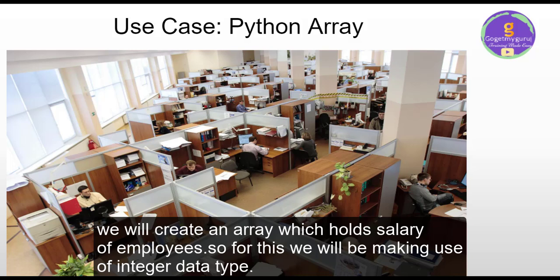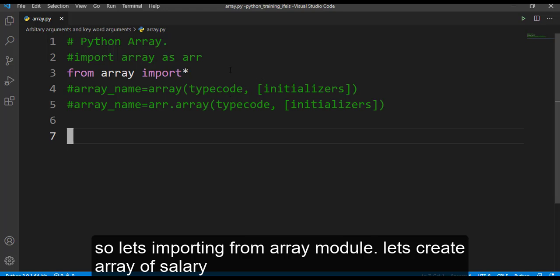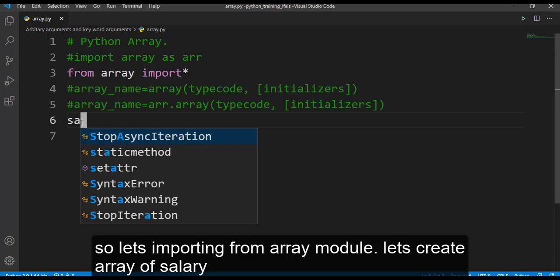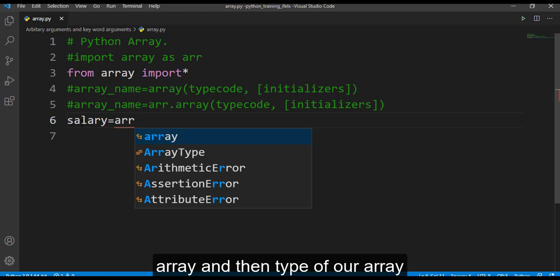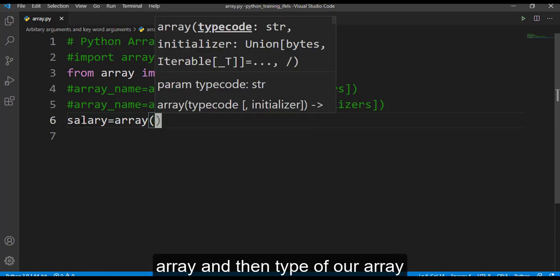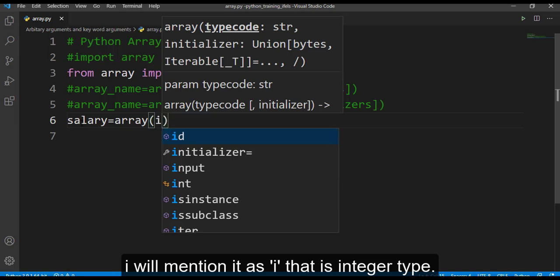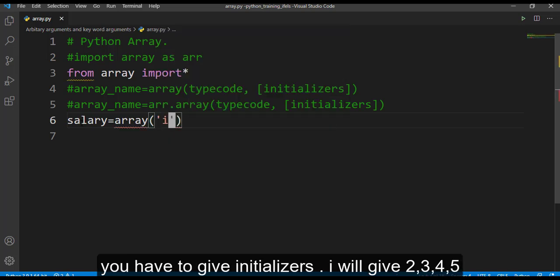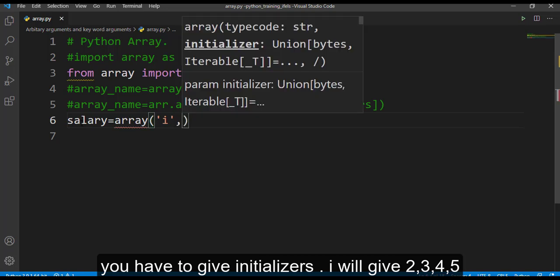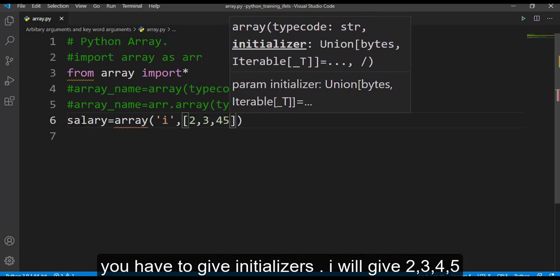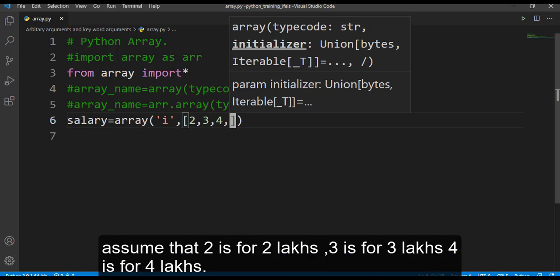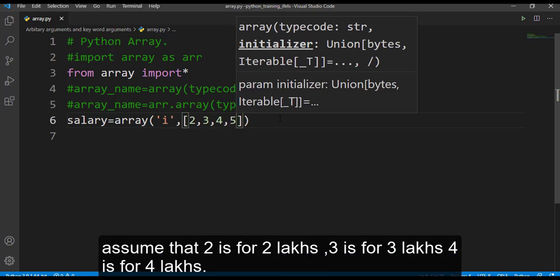So let's start creating an array. Let's import from the array module. Let's create an array of salary. Salary is equal to array, and then the type of our array. I'll mention it as I, that is integer type, and then we have to mention the initializers. Let's say I'll give 2, 3, 4 and 5. For the time being, assume that 2 is for 2 lakhs, 3 is for 3 lakhs, 4 is for 4 lakhs.